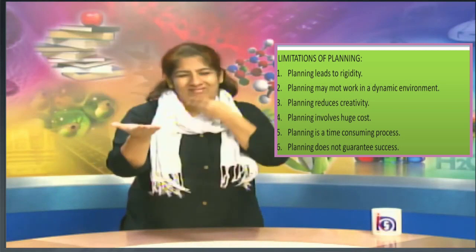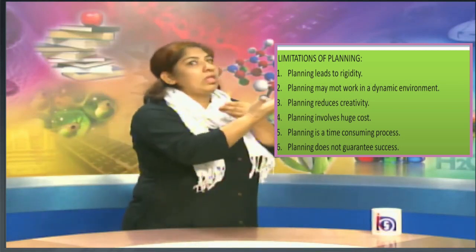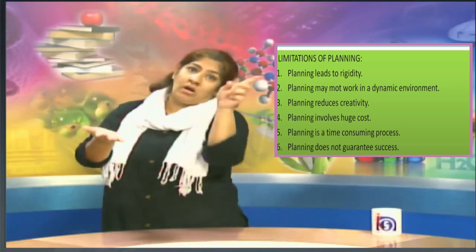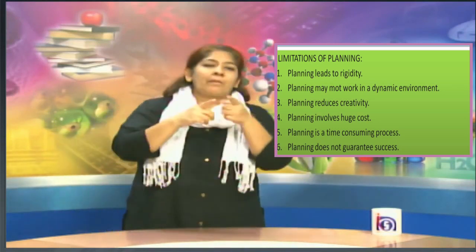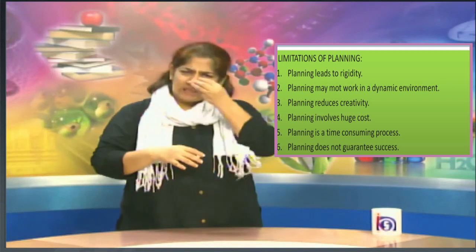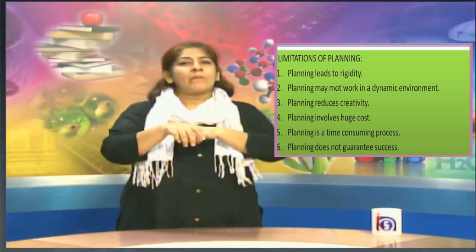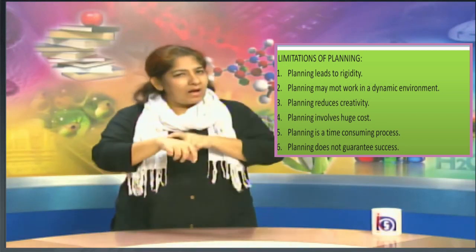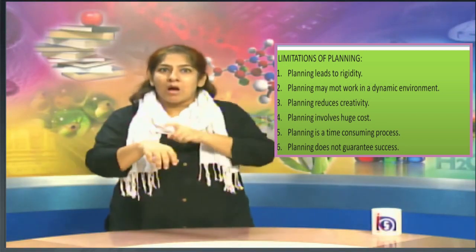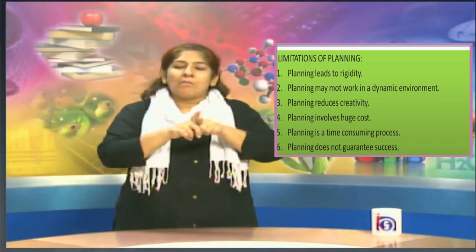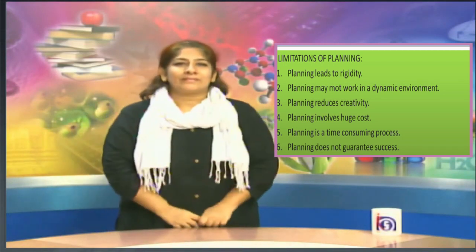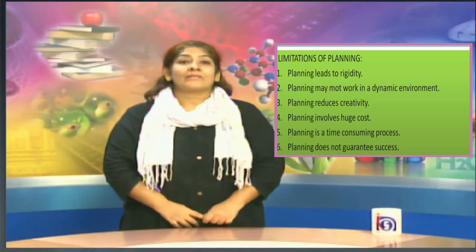When you apply for anything, you have to go to one person's table, then some senior person's table, then to another department, then to another department. It comes to various departments when you have to follow a proper channel. So, it is a time-consuming process, not a short time or a shortcut method. So, planning requires proper timing and proper management.